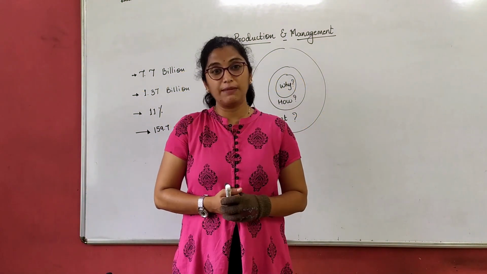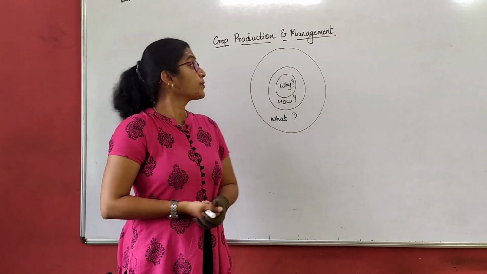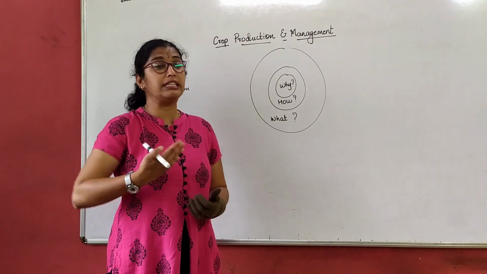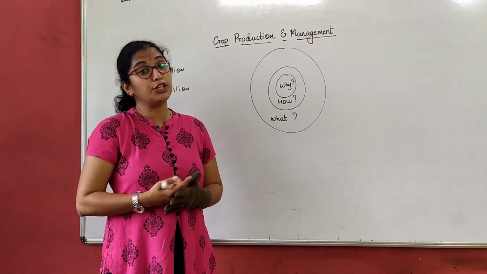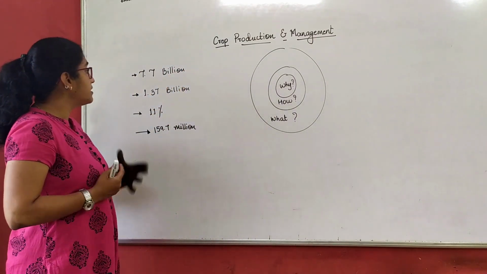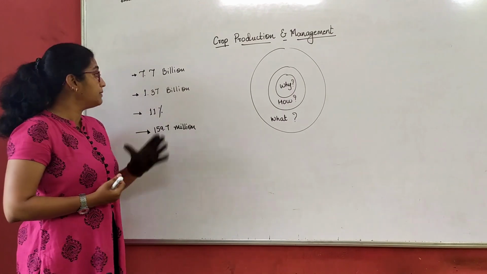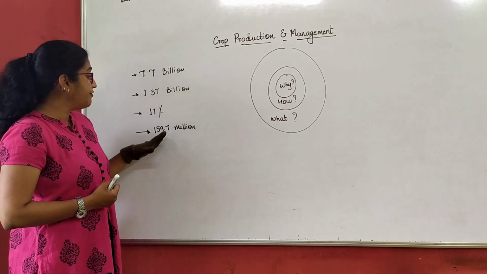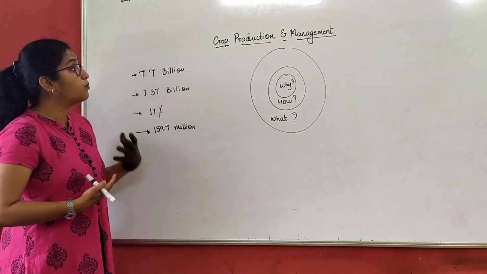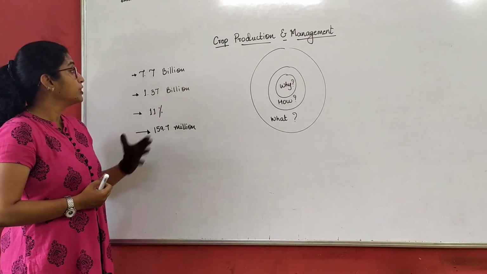We will start a new chapter today, crop production and management, the first chapter in science. Before we understand why in standard 8 we have to study crop production and management, I have written a few numbers on the board: 7.7 billion, 1.37 billion, 11%, 159.7 million. What are these numbers? How are these numbers related to crop production and management? So, let's understand.